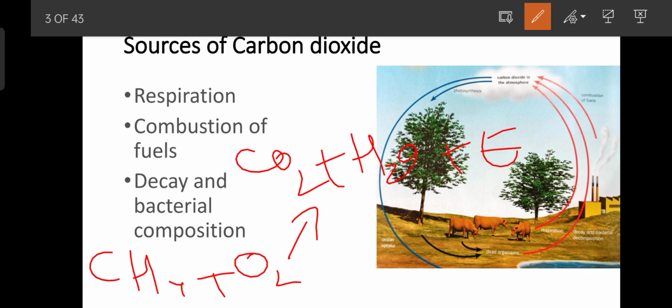It will give us carbon dioxide plus water and energy. So energy is released again in the process of combustion of fuels. It is an exothermic process, and it is adding carbon dioxide to the environment.